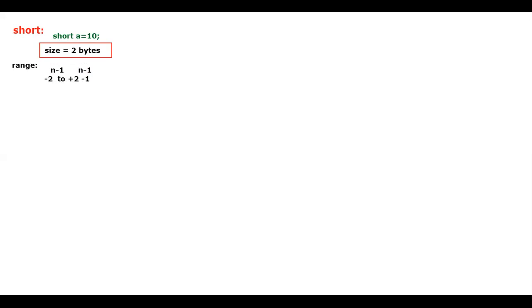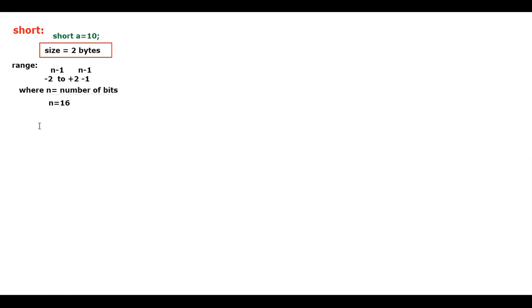This time, what is the n value? Where n equals number of bits. What is the number of bits when you take the 2 bytes? The n value happens to be 16, right? I would like to consider n equals 16. So when you have n equals 16, you can easily do the calculations now.